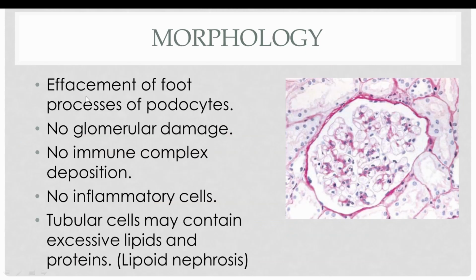The histological picture reveals effacement of the foot process of the podocytes, giving it a more flattened appearance. The classical diagnostic feature of minimal change disease is the flattened podocytes with no glomerular damage. As you can see here, there is no glomerular damage here. The glomeruli look absolutely normal. There are no inflammatory cells, and moreover, there are no immune complex depositions on electron microscopy.